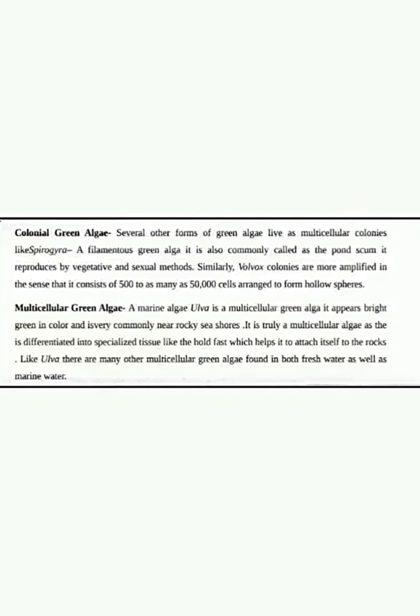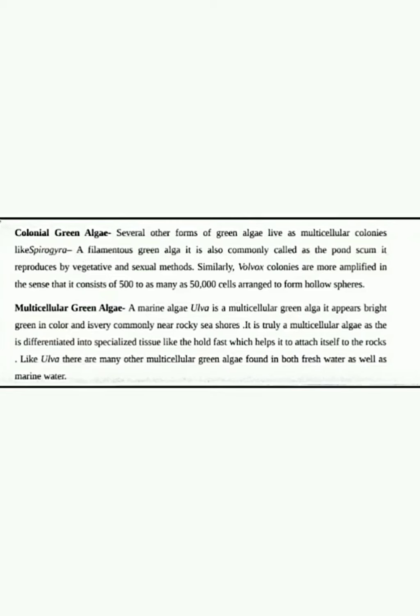We will then read about colonial green algae. The most common example for colonial algae, I can say, is Spirogyra. This Spirogyra is a filamentous green algae. Initially I told you green algae can be colonial, unicellular, or filamentous, multicellular.